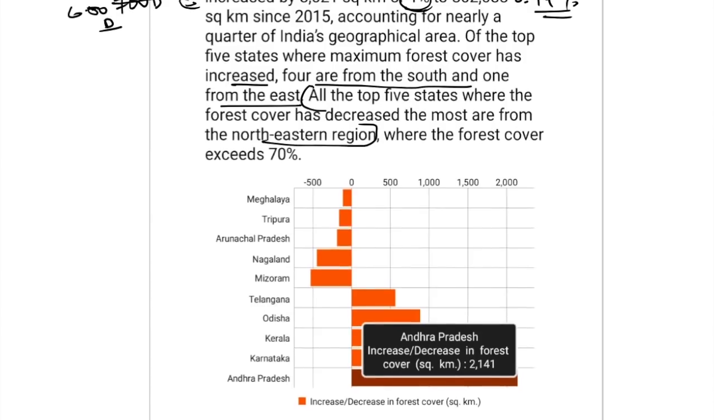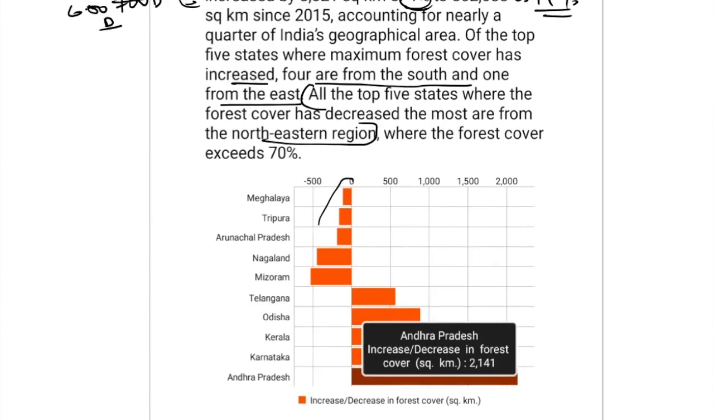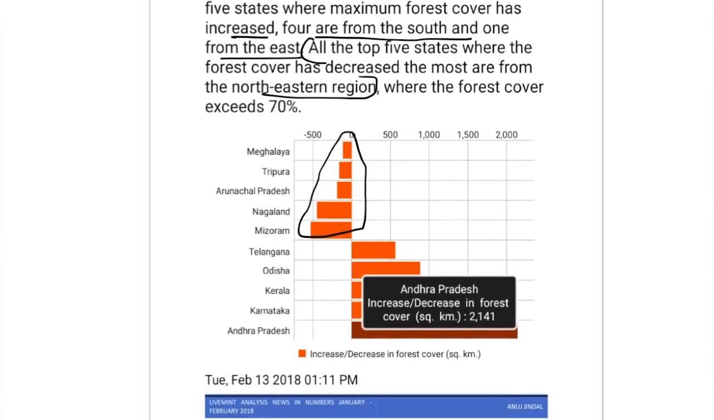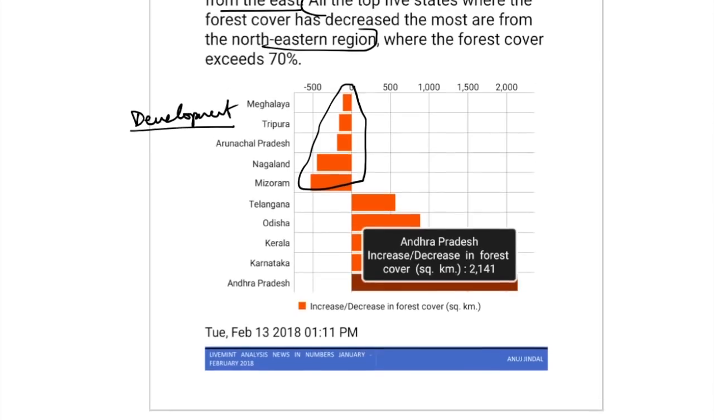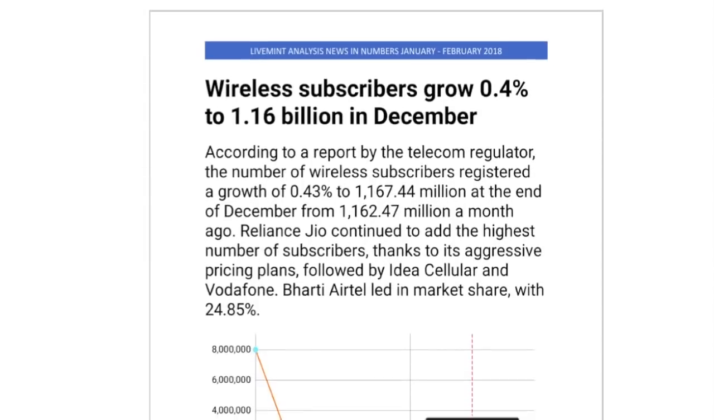This is from where a question can be asked. As can be seen in the chart, all these 5 northeastern states have experienced a decrease in their forest and tree cover because of development or growth activity increasing in these areas, and because of various other reasons as well. Those are not important from our examination point of view.